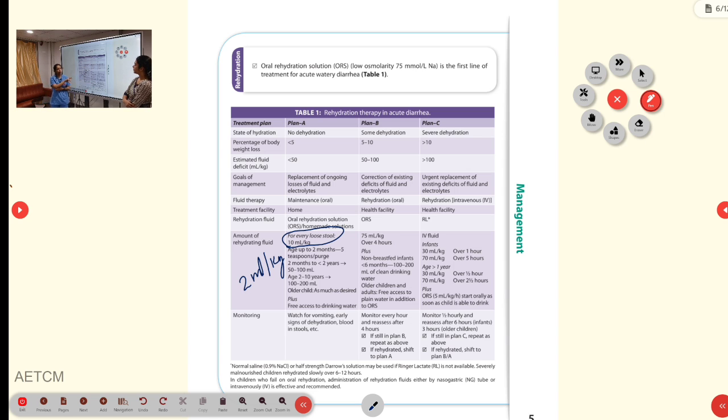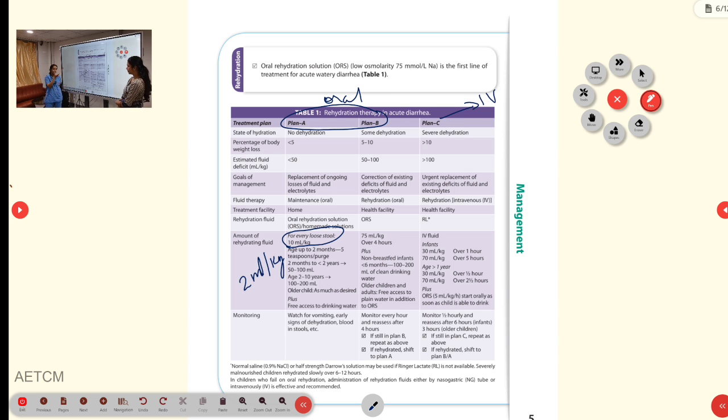So then, coming to severe dehydration. In plan A and plan B, what we need to summarize is that the rehydration therapy is oral. Only in plan C are we considering IV. So why is oral considered better than IV?